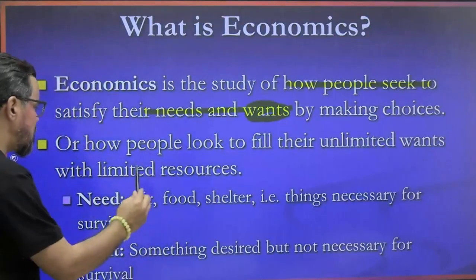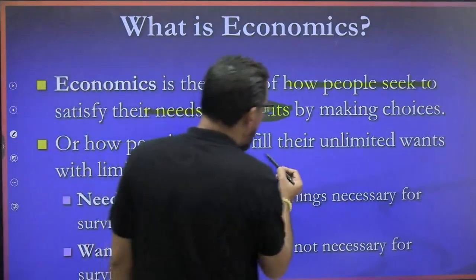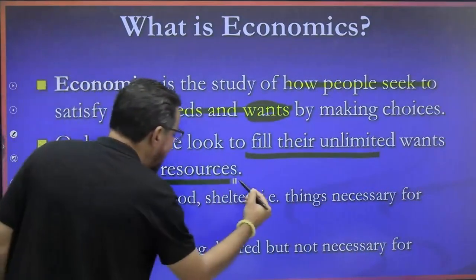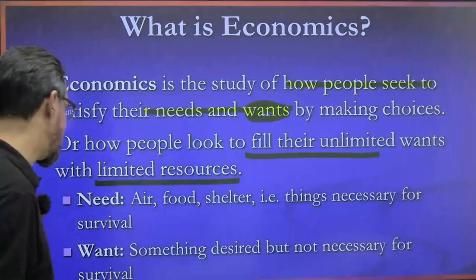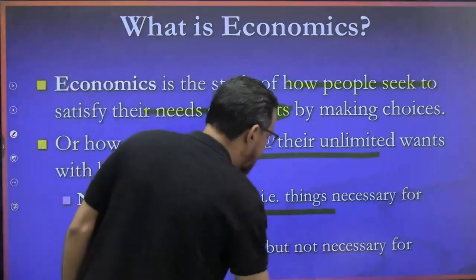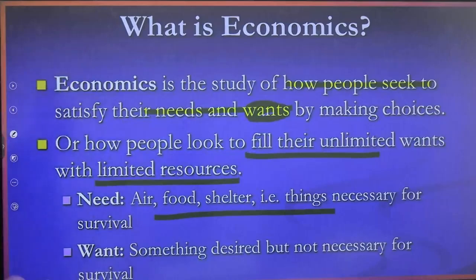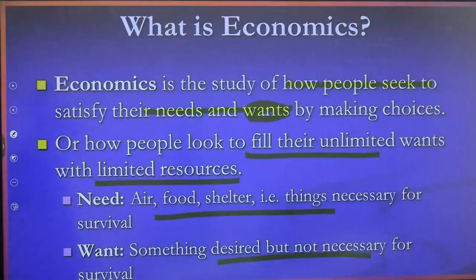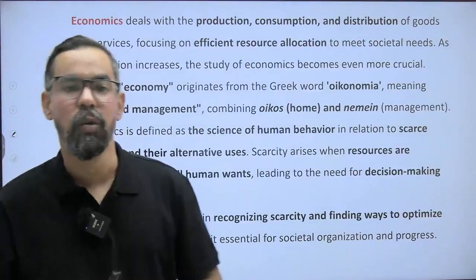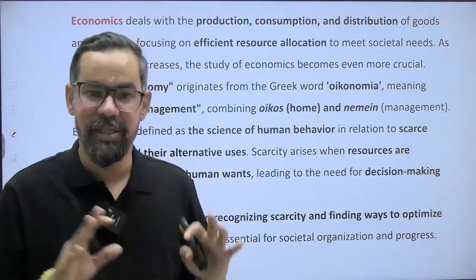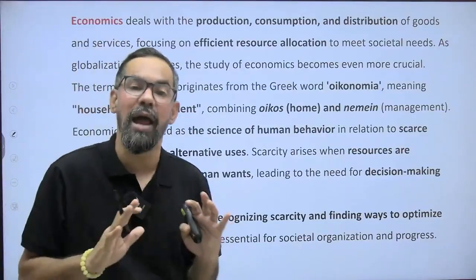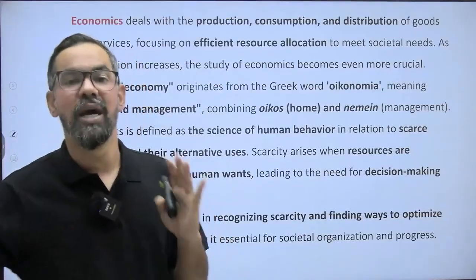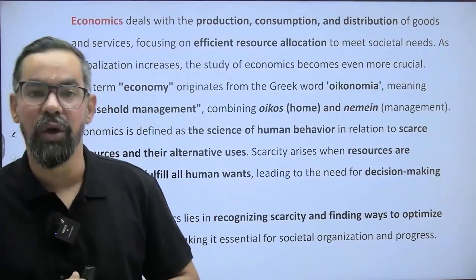So by making choices, people look to fill their unlimited wants within limited resources. This is all about economics. Need means air, food, shelter, things necessary for survival. Want is something desired but not necessary for survival. The overall management of this is generally known as economics. How you manage or use those scarce resources to maximize your benefit comes under economics itself.